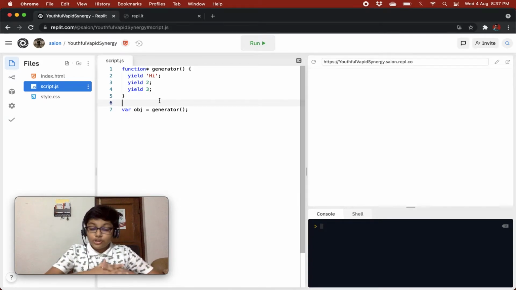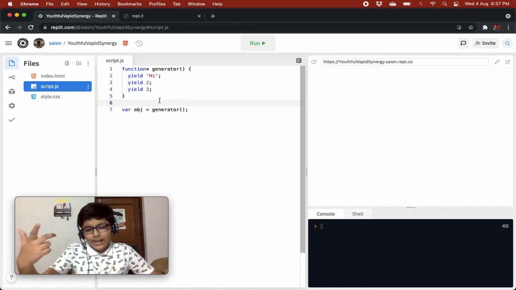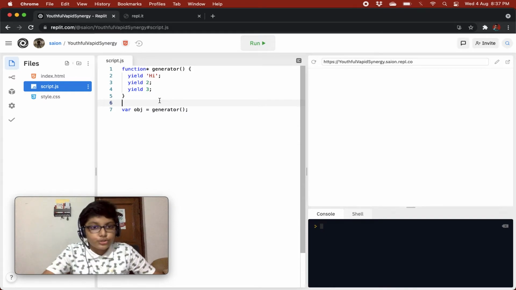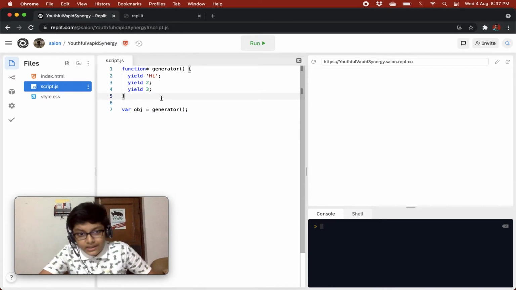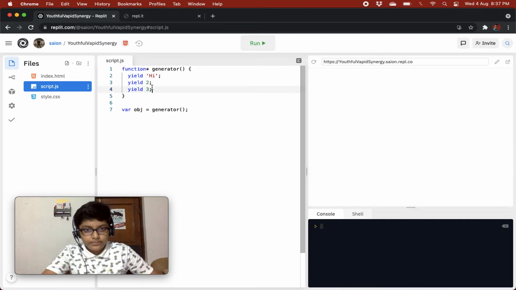But when we are using generators, we are accessing the value one by one, so it does not crash. So let's see how to create an infinite loop in a generator.